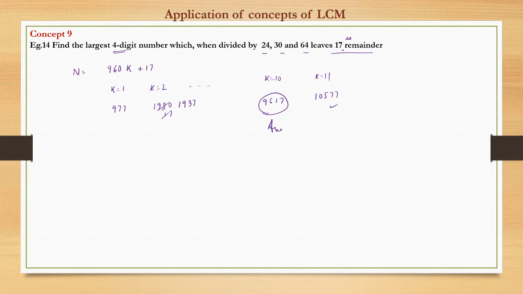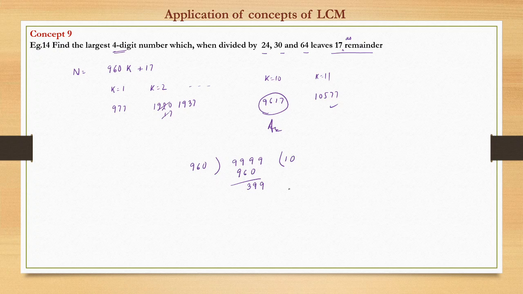Or what we could have done, another way, is that we know the LCM of these three numbers is 960. This way we take and divide the largest four digit number, which is 9999. This will go nine times. 9 comes down, not divisible, 0 is here. So this is the one.